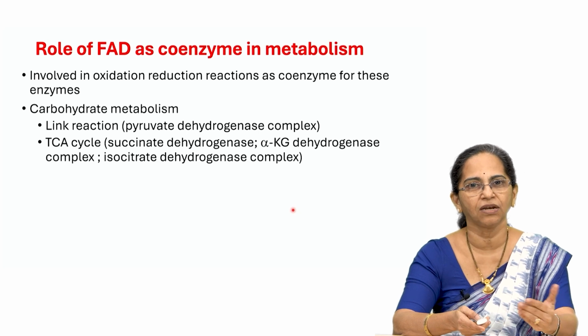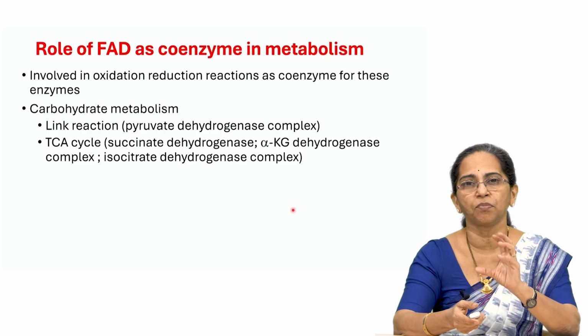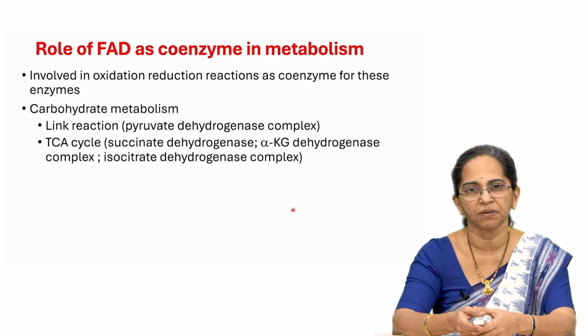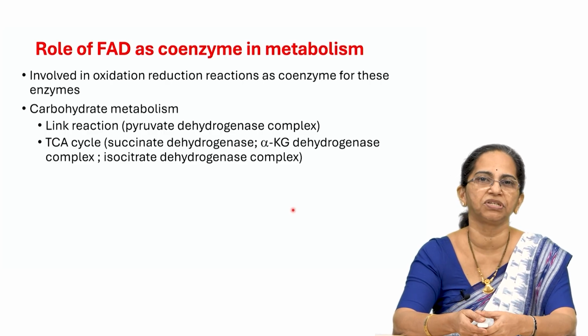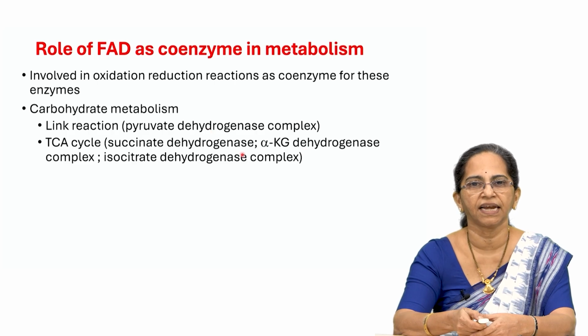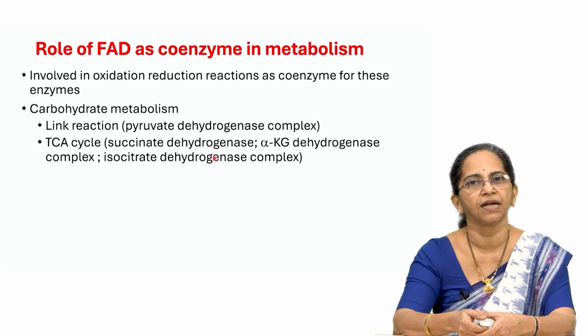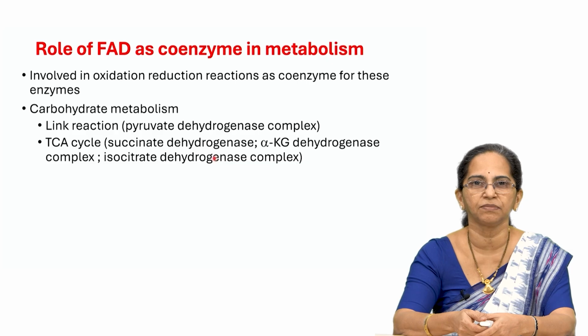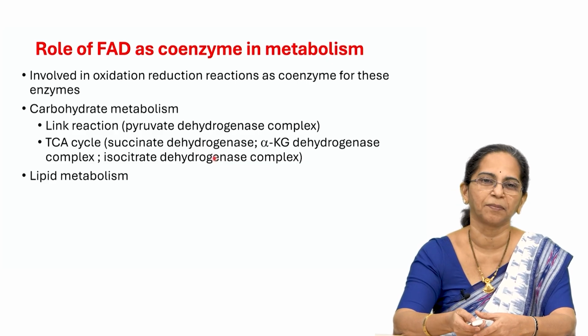In the TCA cycle or the tricarboxylic acid cycle, which is the main important hub of metabolism, there are a few enzymes which depend on riboflavin derived coenzymes, as you can see in the slide: succinate dehydrogenase, alpha ketoglutarate dehydrogenase and isocitrate dehydrogenase complex. All three enzymes will require FAD as the coenzyme.